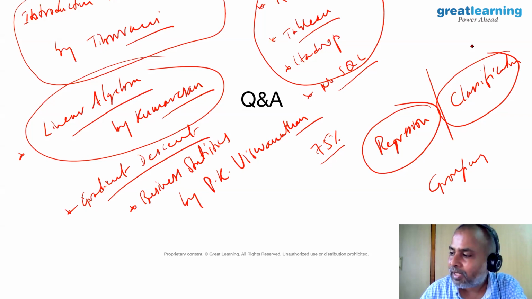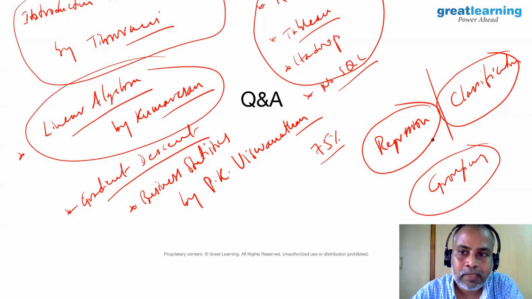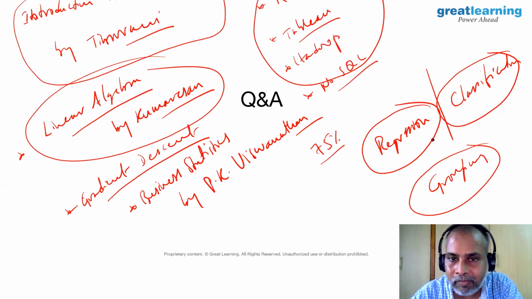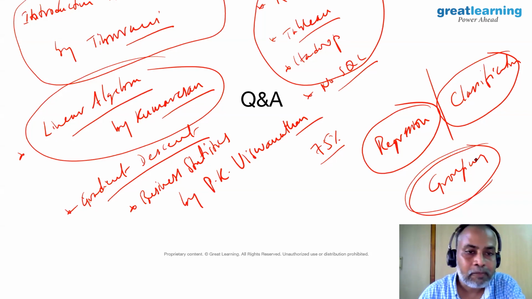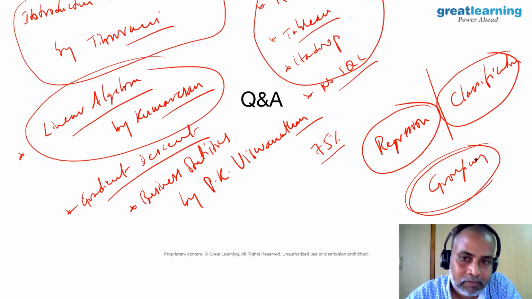Now if you say I have a group of patients and I want to separate them into young and old, you are separating them into two groups. That sort of grouping, you call clustering. So when you start reading the data and trying to see what is needed, you will immediately identify the problems as either regression, classification or grouping.